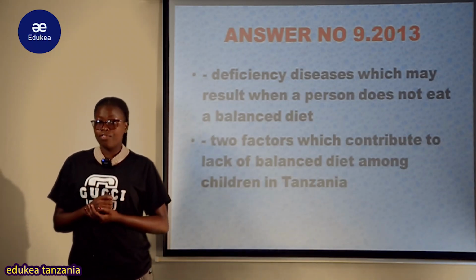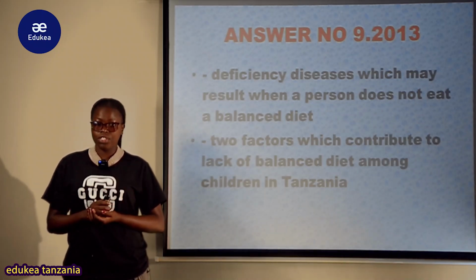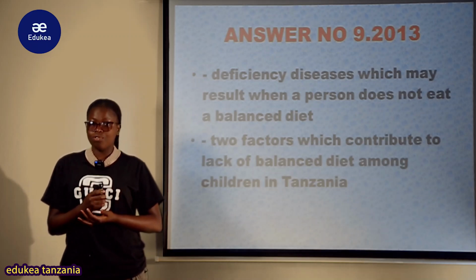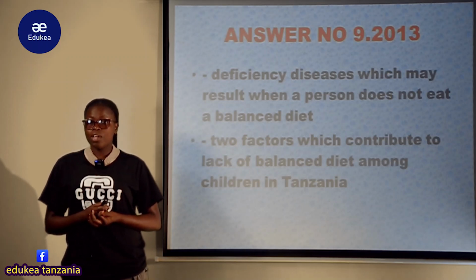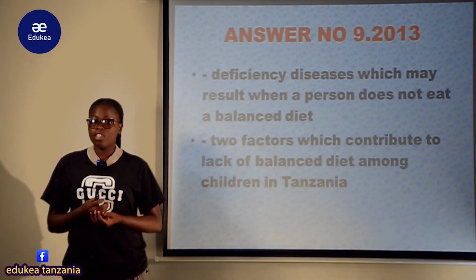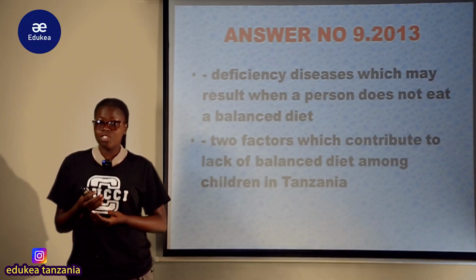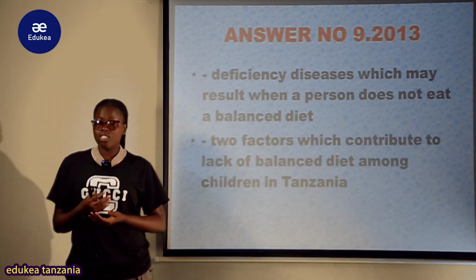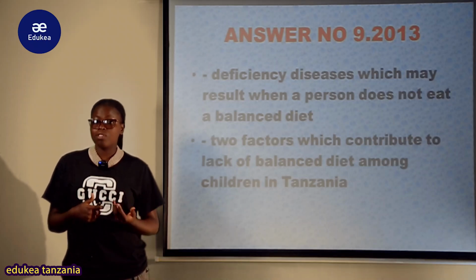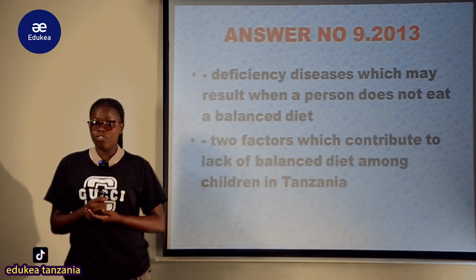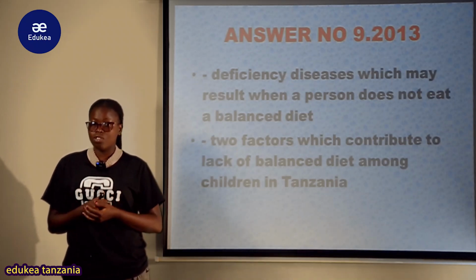My lovely Form 2 students, this question has been derived from our topic of nutrition, especially the concept of nutrition in mammals. We know that we are always consuming food, and within the food is where we get the nutrients. The main purpose of eating food is to get the nutrients which enable us to survive. Feeding and nutrition is one of the major characteristics of living things. In order for any living things, either plants or animals, to survive, they have to get nutrients from a variety of food. And here we get two types of organisms, the heterotroph as well as the autotroph.